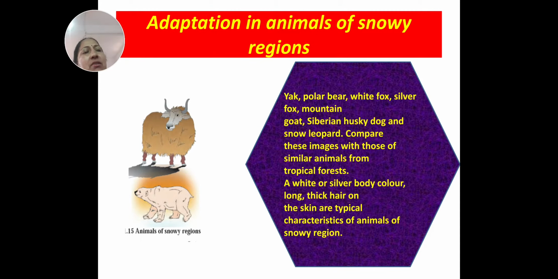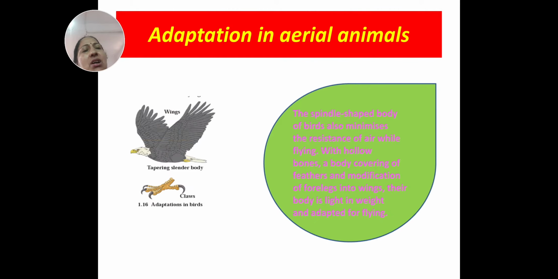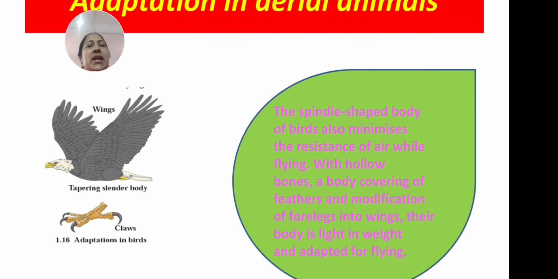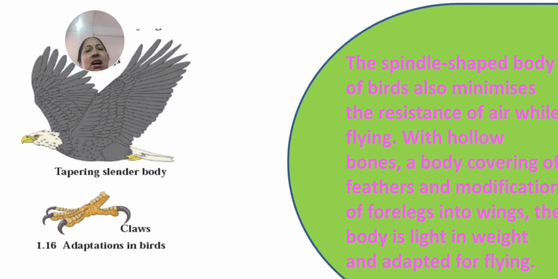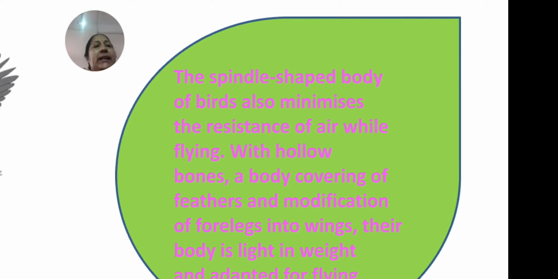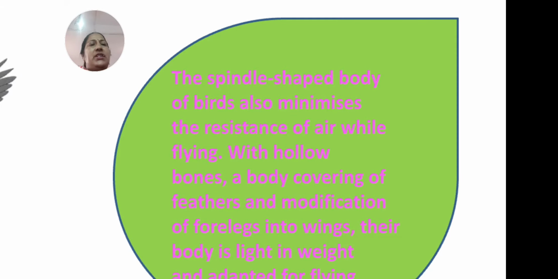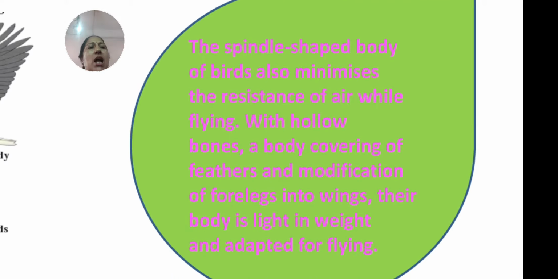Now next we will learn about adaptation in aerial animals. Aerial means they fly in the sky. You can see the picture of aerial animals. So the spindle shaped body of birds also minimizes the resistance of air while flying.